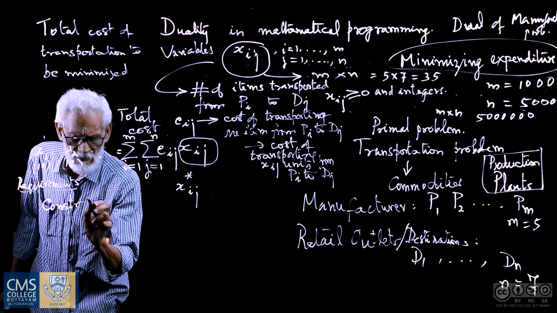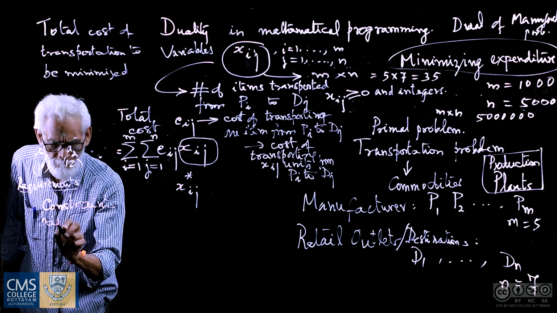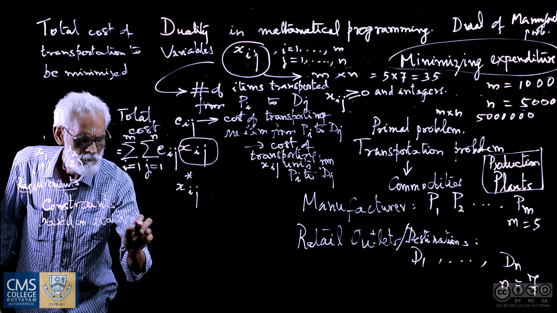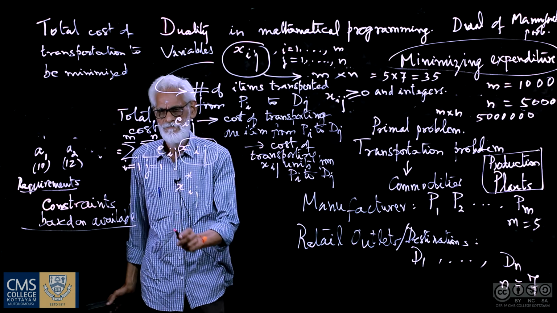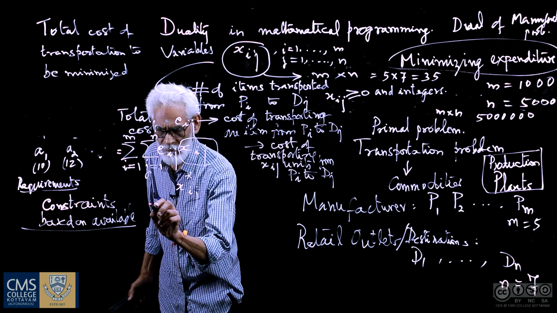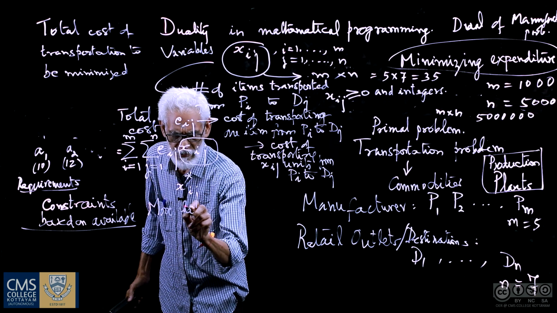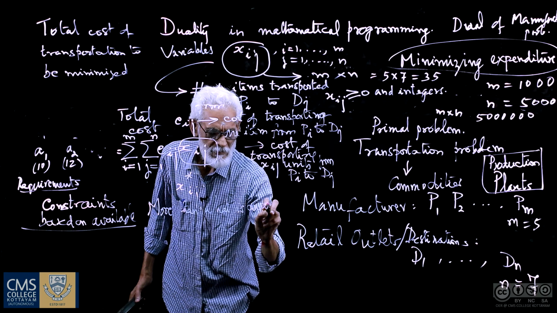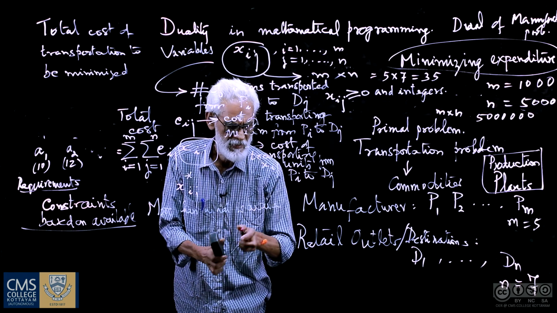So constraints based on availability. What is available? More than what is available cannot be transported. That is the simple idea behind this. That means you can transport only as many items as is available.